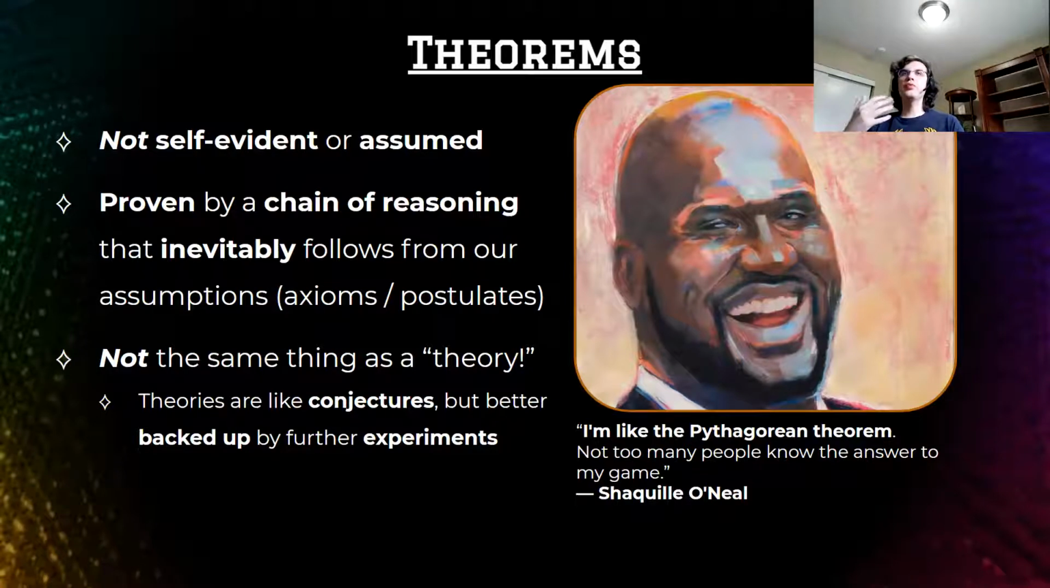Theorems are something that we do not assume to be true, that are not self-evident and obvious to everyone at first glance, like an axiom or a postulate can be, right? These are things that are proven by a chain of reasoning that will inevitably follow from our assumptions. Inevitably meaning that there's no chance for it not to be true if you agree with our assumptions, like knocking over a domino, right? All the dominoes are going to fall over to the last one. This is that chain of reasoning.